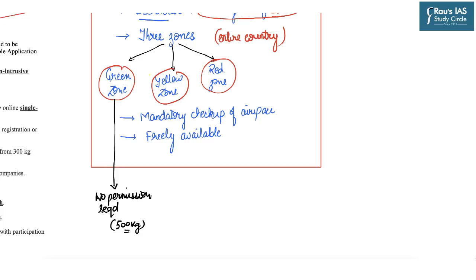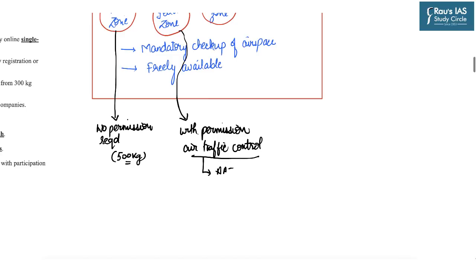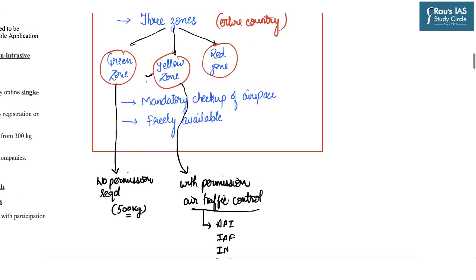Similarly, the yellow zones allow the civilian drone operators to fly in these areas, but with permission from the air traffic control authorities. And what are these air traffic control authorities? Like Airports Authority of India, Indian Air Force, Indian Navy, Hindustan Aeronautics Limited. So these are the air traffic control authorities. Depending upon their different domains of power, the civilian drone operators can take the permission from these authorities and can fly in the yellow zone.